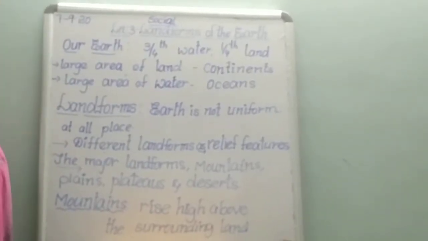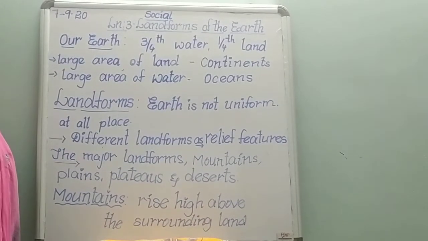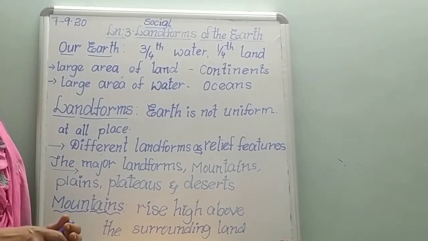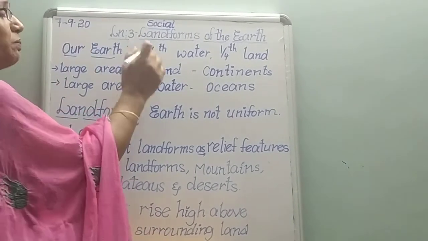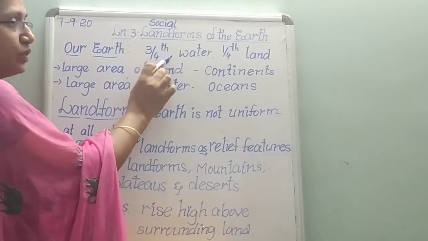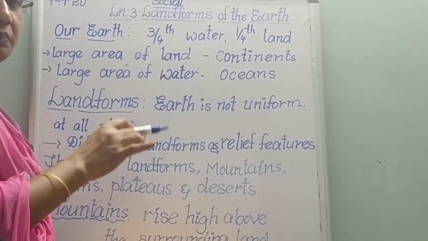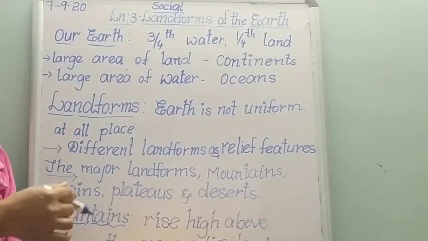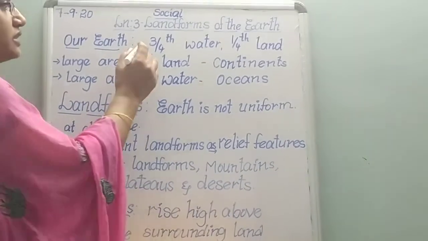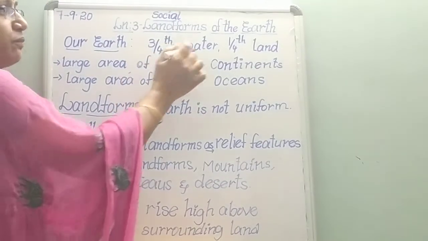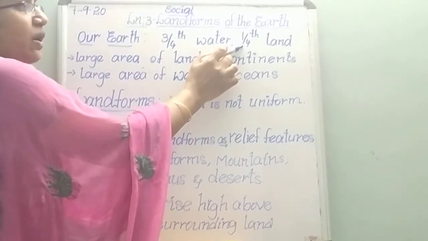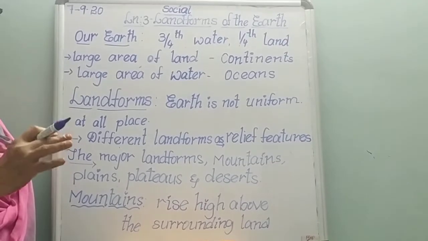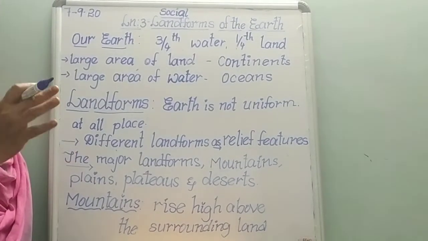We know that the earth's surface is covered with water and land. How much portion of the earth's surface is covered with water? 3/4 part of the earth's surface is covered with water and 1/4 part is covered with land. In percentage, 71% of the earth's surface is covered with water and 29% is covered with land. Different areas of land and water are known with different names.